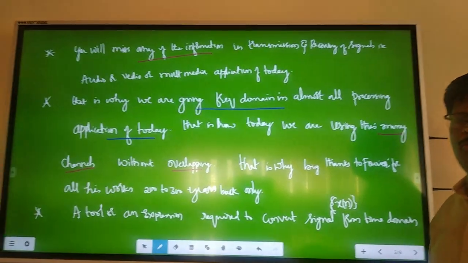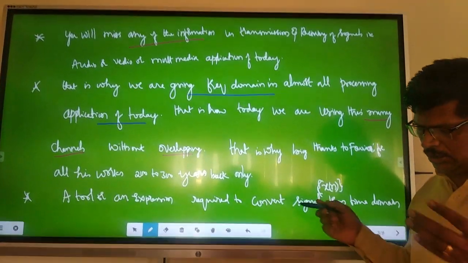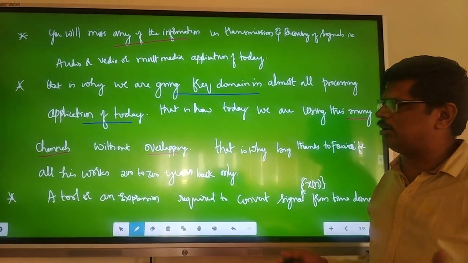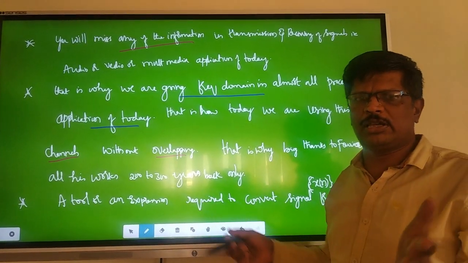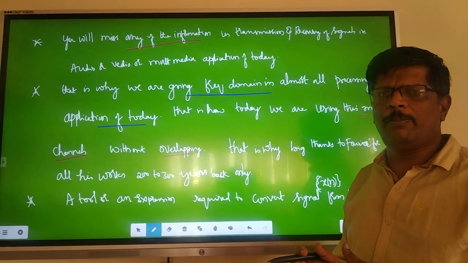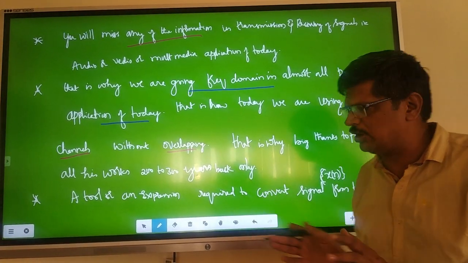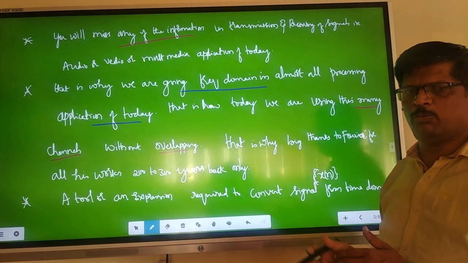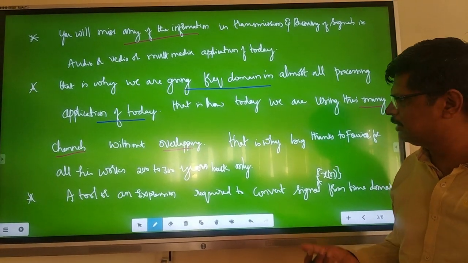Now we see that all of us are using Zoom or Microsoft Teams, whatever, without overlapping. We are all processing like a manual usage of applications. Every day we are interacting, no? More than that, we are interacting actually, right?